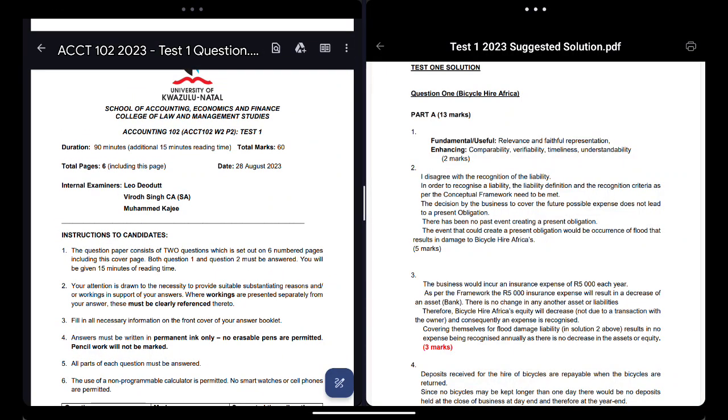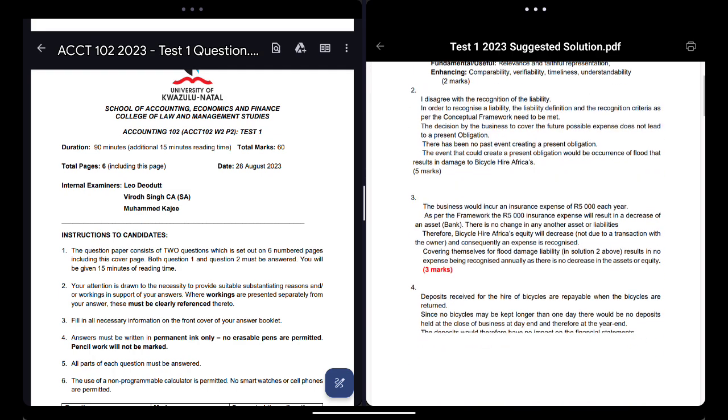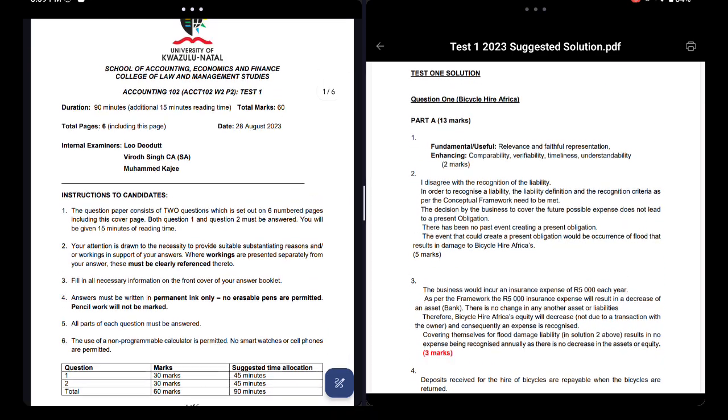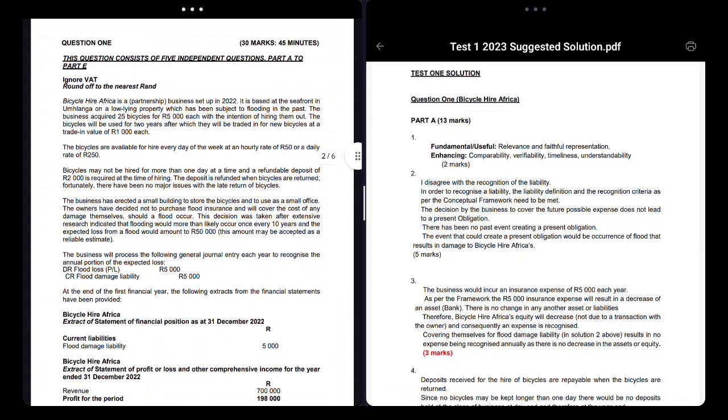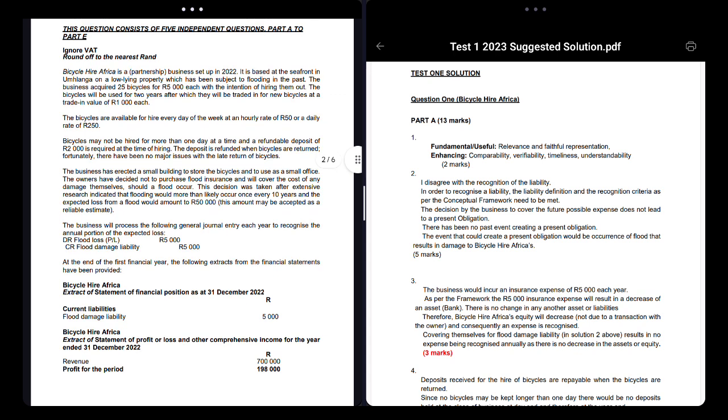Alright, so in this video, I'm redoing the memo for the 2023 accounting test, right? So I'm going to explain how the answers are displayed over here, and techniques to answer these questions and conceptual framework. So let's start, right? Firstly, you need to read the scenario very, very well. Get a picture of what they're saying over here, right?